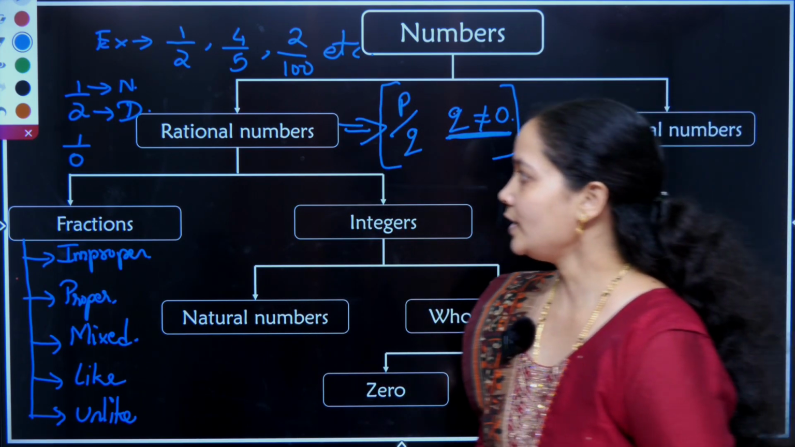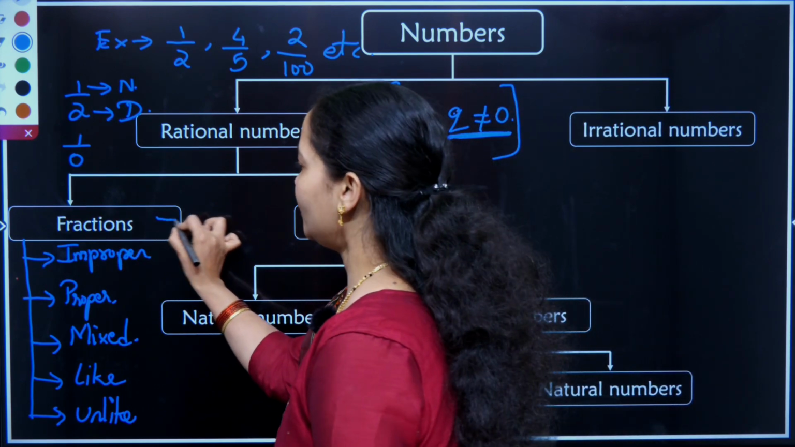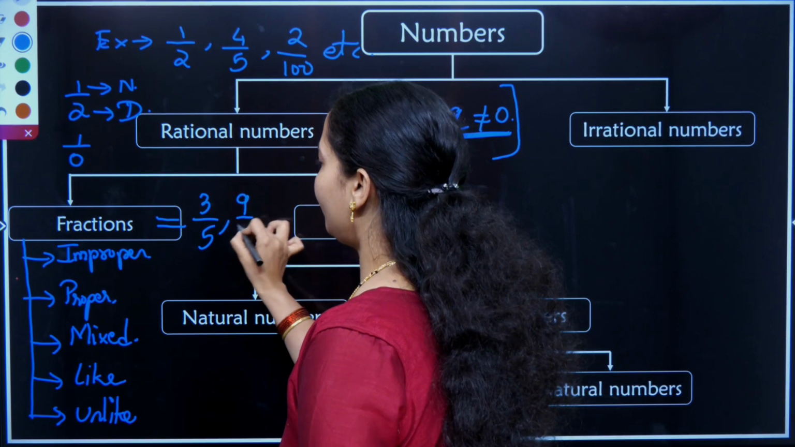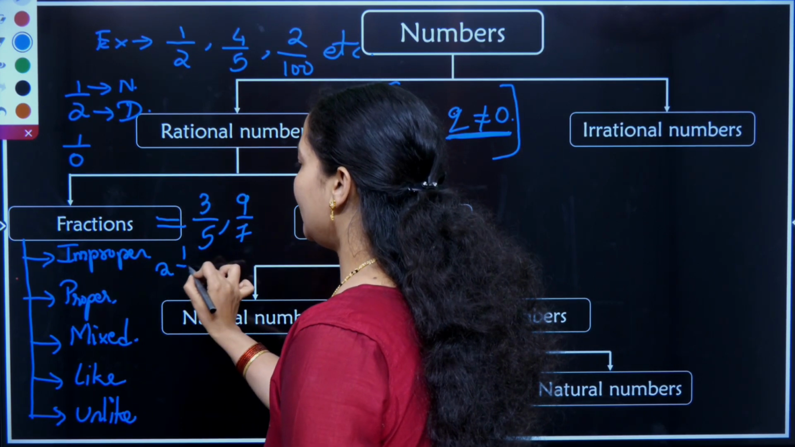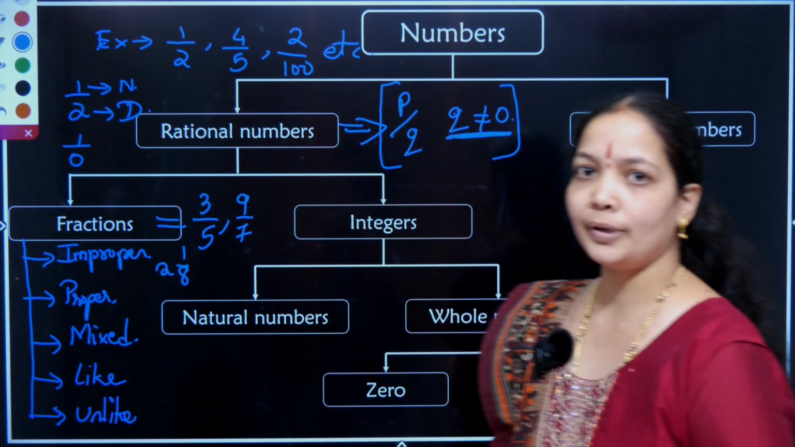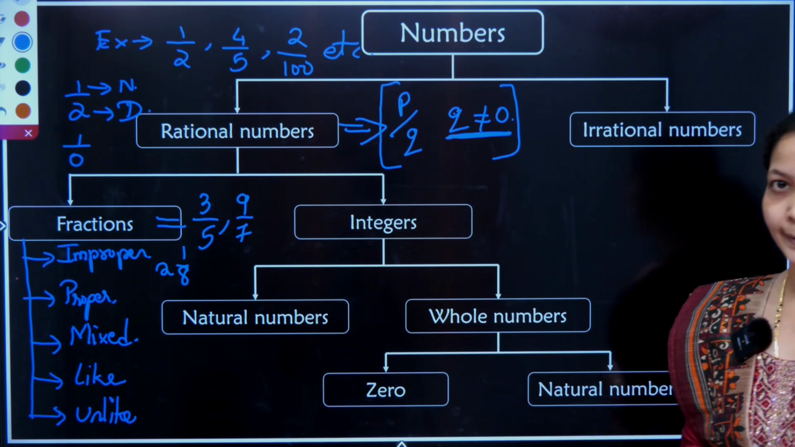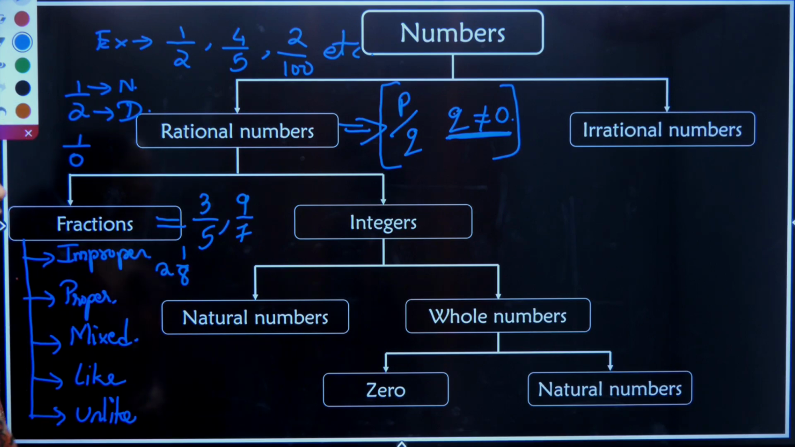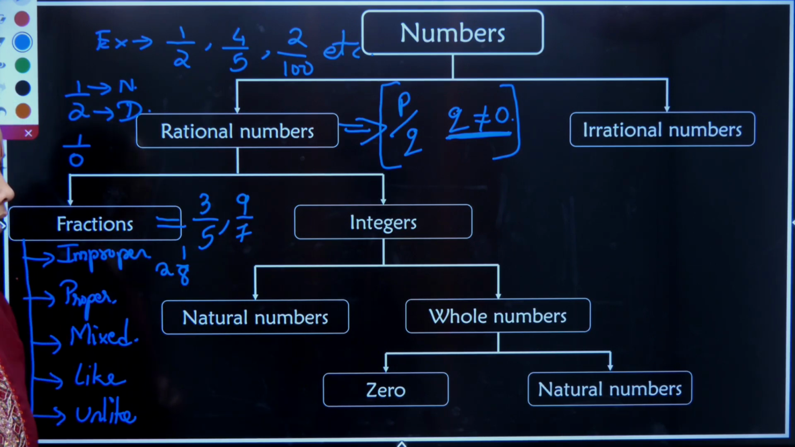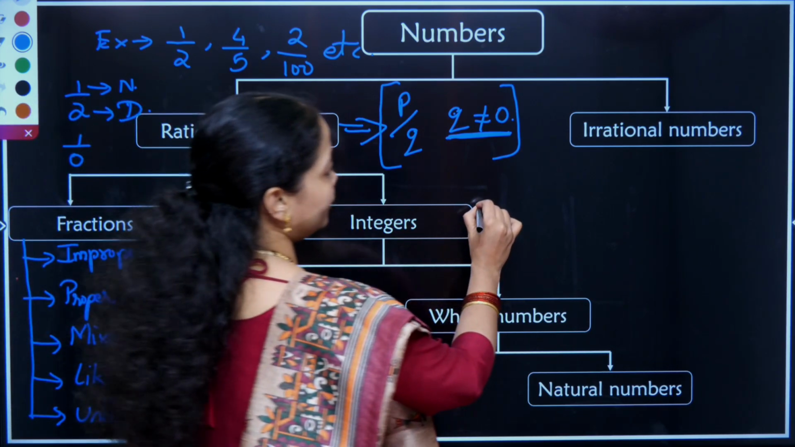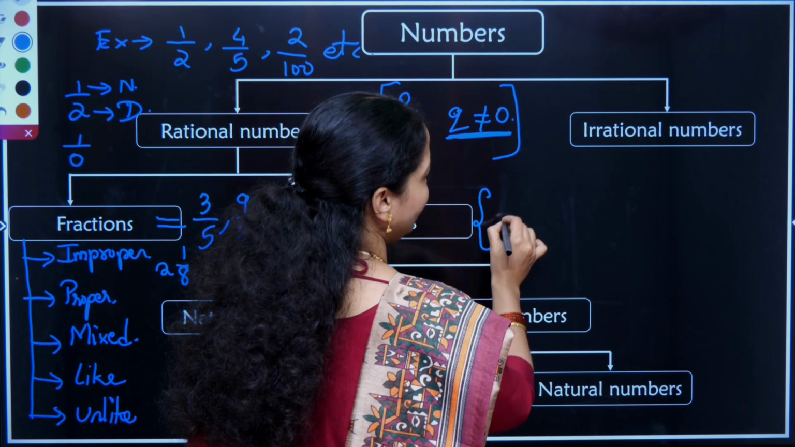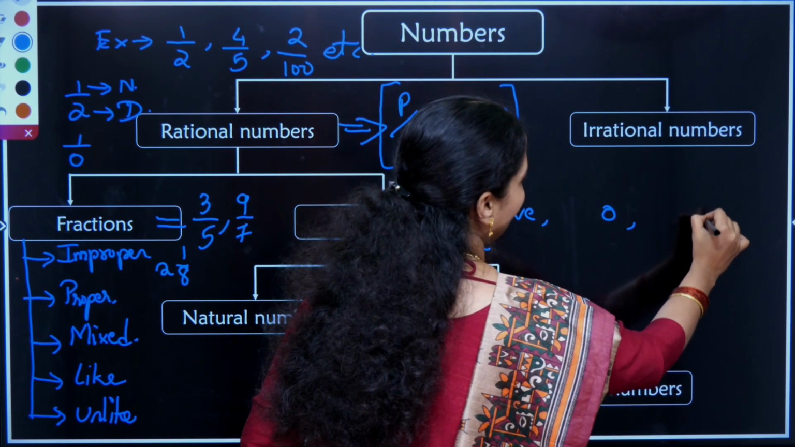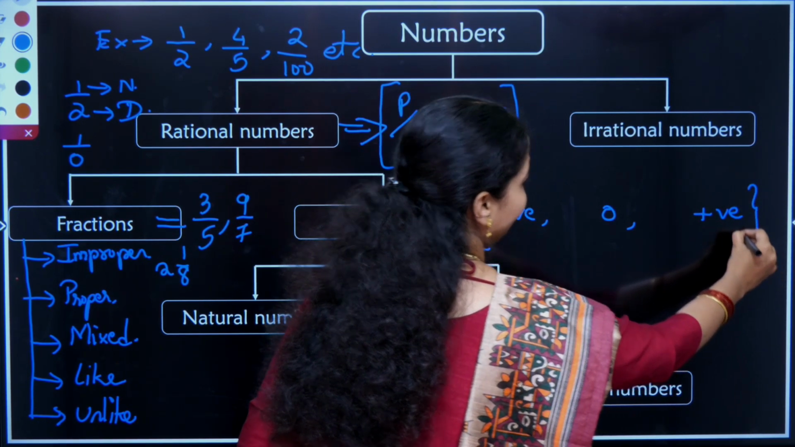Okay. So to give examples of fractions: 3 by 5, 9 by 7, 2 and 1 by 8. All are examples of proper, improper as well as mixed fractions. Then coming to the slot of integers. What are integers? Integers are the major set of numbers which belong to the category of negative numbers, 0 and positive numbers.